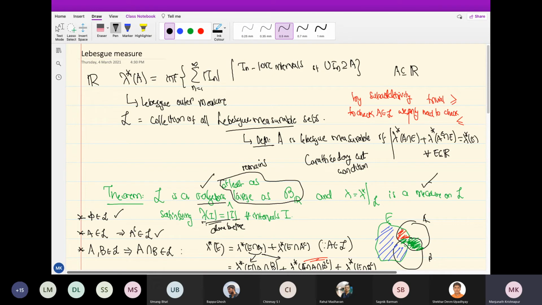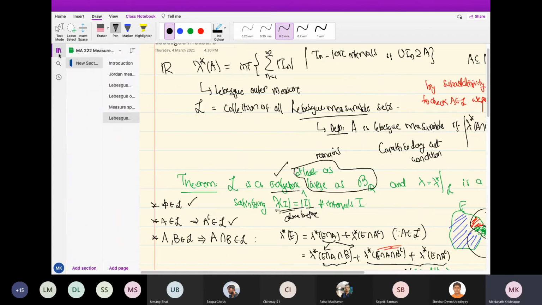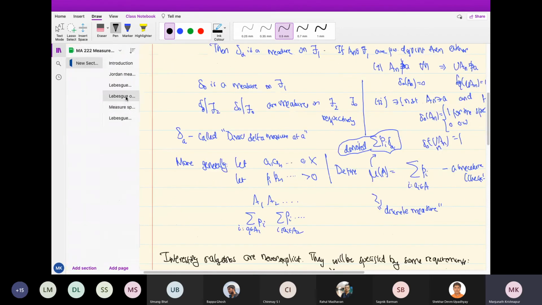But since we are going to be happy with the Borel sigma algebra, could we have done it without doing it for L? Yes, actually it is kind of possible. Stein and Shakarchi take that approach. I will also mention that, but I will stick to this way of doing things. If you want to see that, see Stein and Shakarchi. What they do is that they don't care about the extra bit. It is possible to first do it on the Borel sigma algebra and then extend to Lebesgue, this L, also. That's also possible. But what they do is use some property that I showed of outer measures.